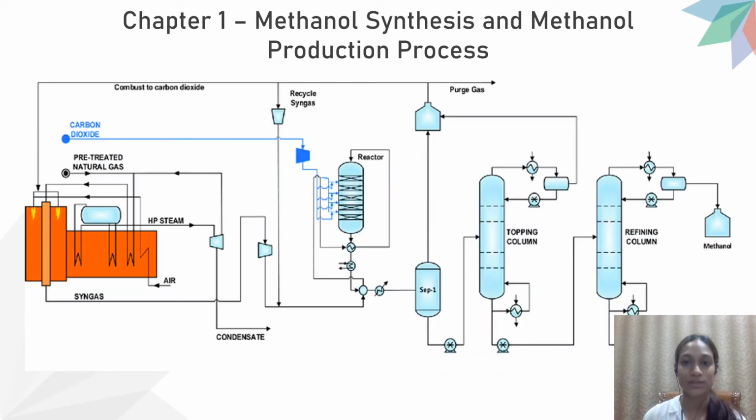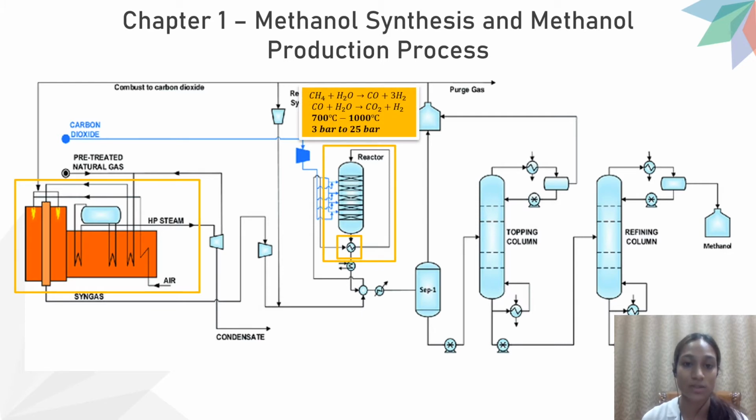On to the methanol synthesis and methanol production process, most of the hydrogen generated is produced by steam methane reforming, a mutual production process in which hydrogen from a methane supply, such as natural gas, is produced by high temperature steam, which is normally in the range of 700 degrees Celsius to 1000 degrees Celsius. In steam methane reforming, in the presence of a catalyst to create hydrogen, carbon monoxide, and a relatively small volume of carbon dioxide, methane reacts with steam under 3 to 25 bar pressure. Steam reforming is endothermic, which means that for the reaction to continue, the mechanism must be supplied with heat.